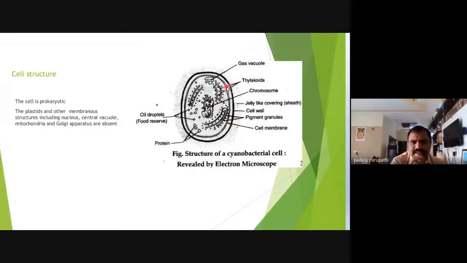This chromoplasm contains pigments of different types, chlorophylls and phycobilin proteins or phycobilin pigments. Okay.